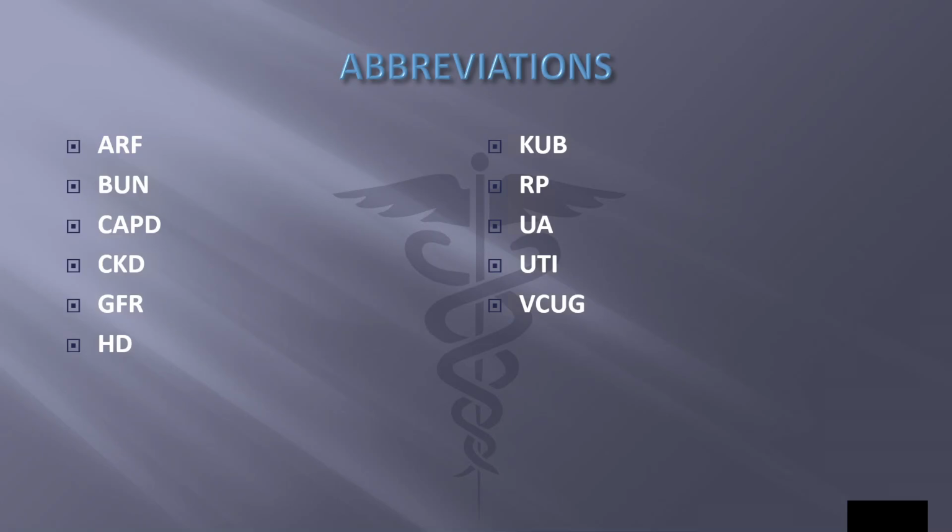GFR, glomerular filtration rate, measured to document stages of kidney disease. HD is hemodialysis. KUB, kidneys, ureters, and bladder, series of X-ray images made without contrast. RP, retrograde pyelogram. UA is urinalysis. UTI, urinary tract infection. And VCUG, voiding cystourethrogram.